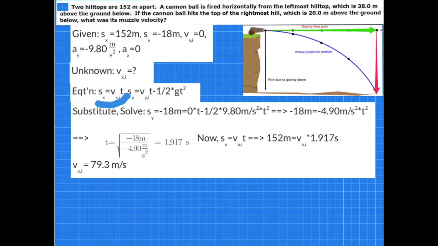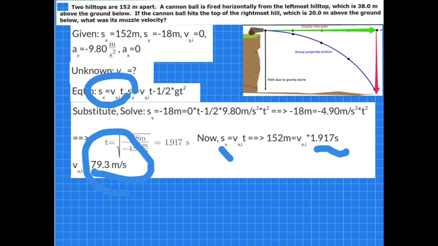Now we're ready to solve the problem. Use this equation now. Since we have the time, we can say s sub x is v sub x initial times time. Substitute in for s sub x with 152 meters. That's equal to v sub x initial times 1.917 seconds. And solving for that, we get that v sub x initial is 79.3 meters per second. Now it is time for you to try some homework problems.